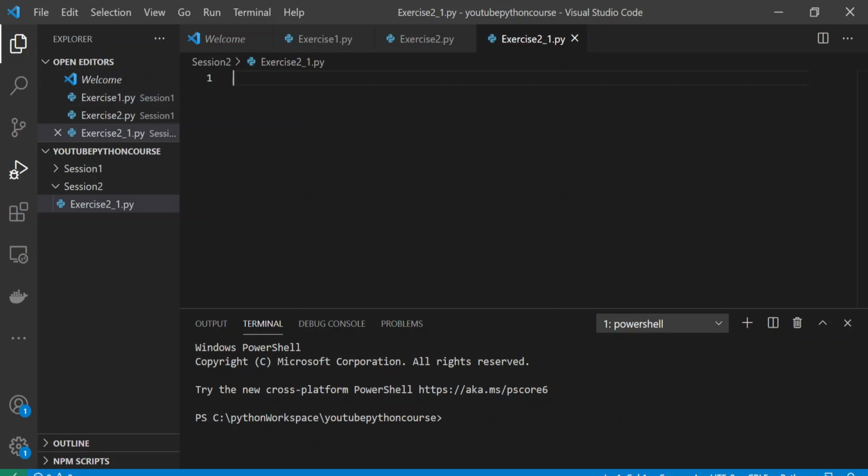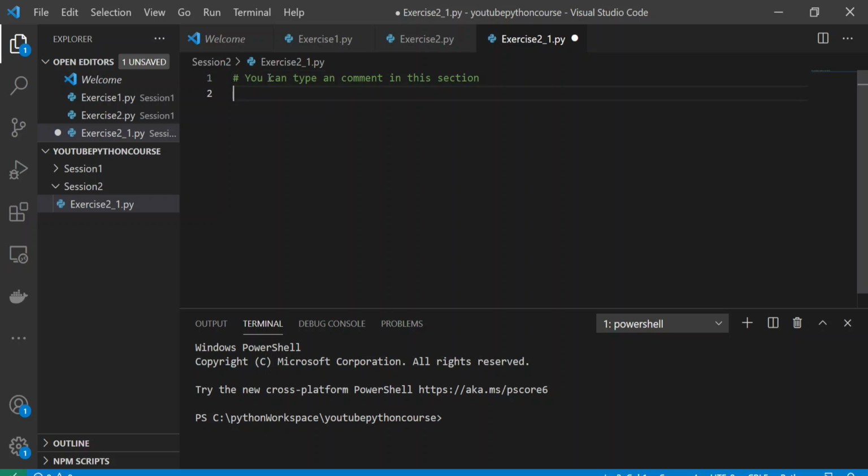So first of all, if you want to make any comment in a file, what you can do, you can type hash. Now you can type any comment in this section.